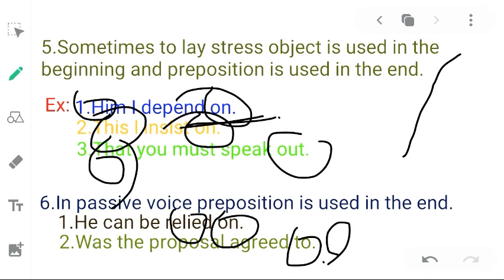Certainly, preposition is a difficult term, but if you try your best to understand in a very serious way, certainly it will be very easy for you, and try to study all the rules that I have told you.